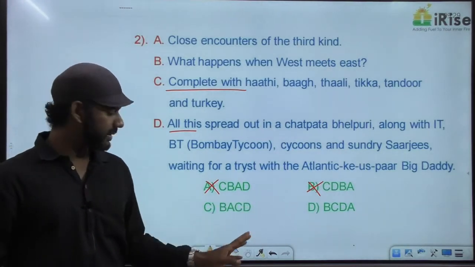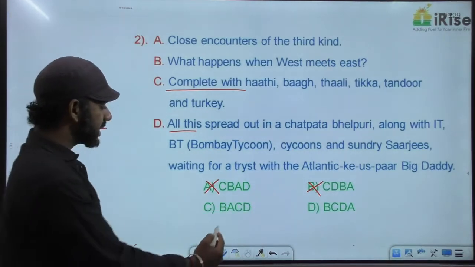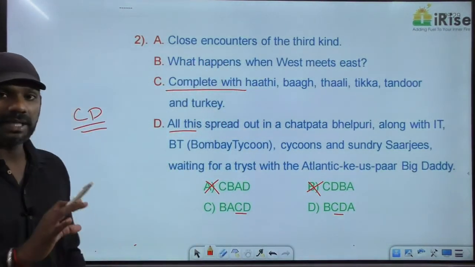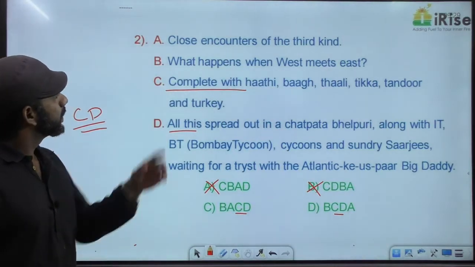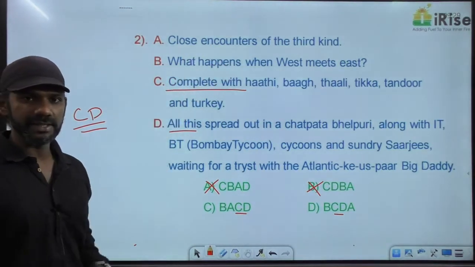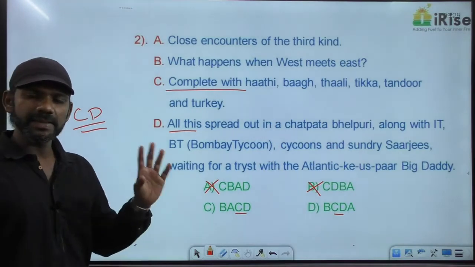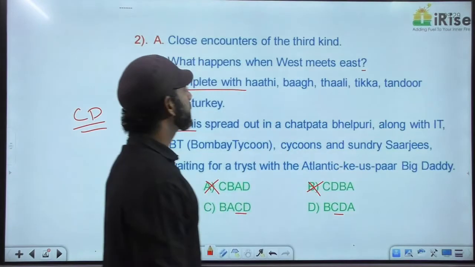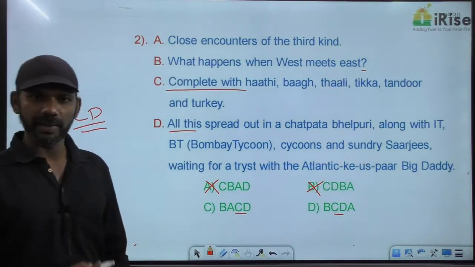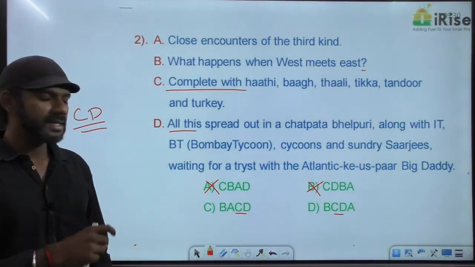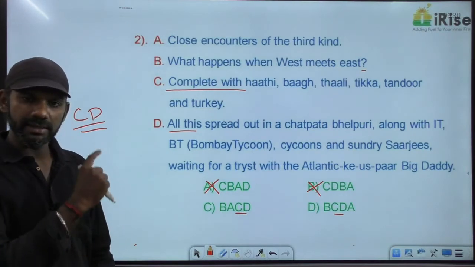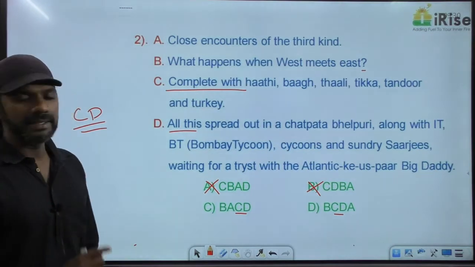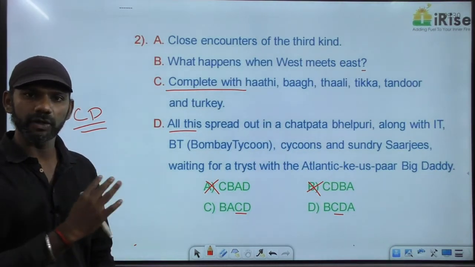We have only two options left, C and D. In C and D, we have CD as a mandatory pair. So we cannot get any help from that mandatory pair now. Right. Now, we have an interrogative sentence here. Sentence B is an interrogative sentence because it ends with a question mark: what happens when West meets East? Now, my question is, is the answer to this question given among the sentences or not? I say the answer to this question is given among the sentences.